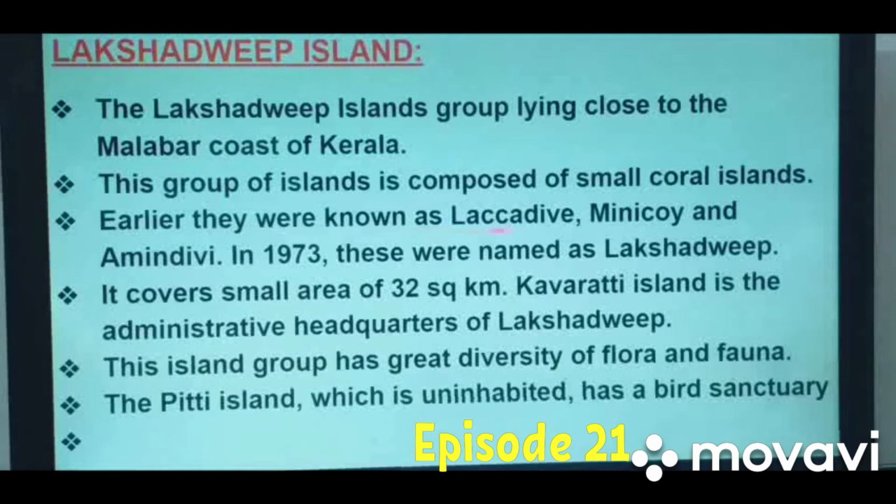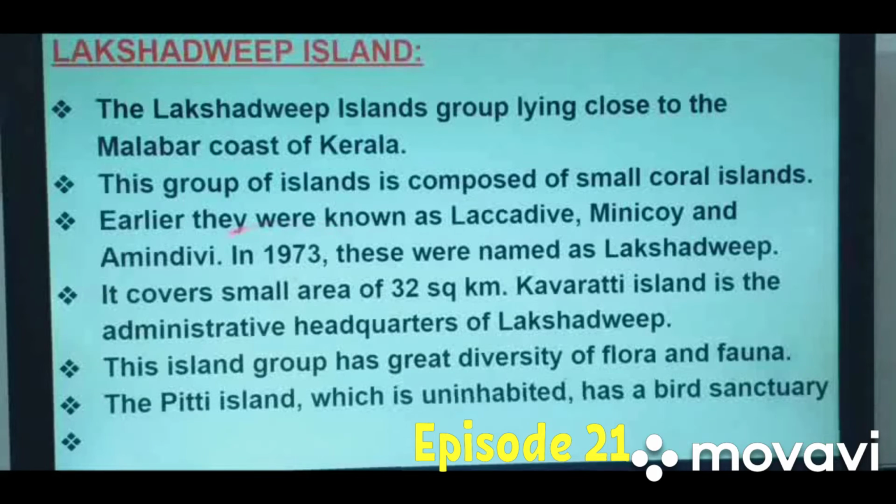Earlier they were known as Laccadive, Minicoy and Amindivi. There were three major island groups, Laccadive, Minicoy and Amindivi. In 1973 these were named Lakshadweep.